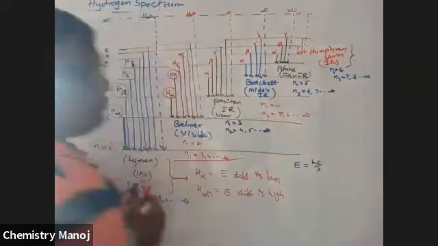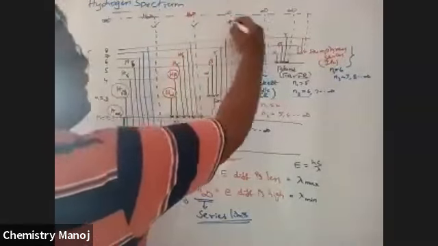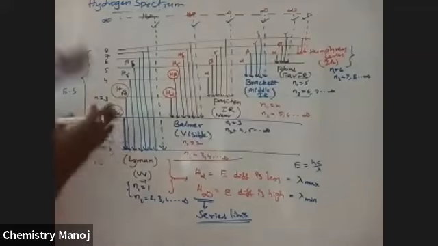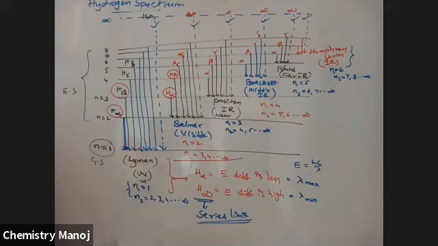More is the energy difference, less is the wavelength. So this is called the H infinity line, and it is called the series limit line. Everywhere the infinity line is considered as the series limit. For the series limit, lambda minimum is observed, because the energy difference is high, so we observe the minimum wavelength. Now, how do we calculate the lambda maximum value and lambda minimum value?